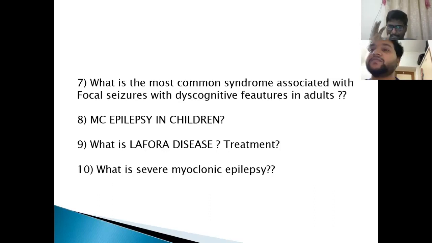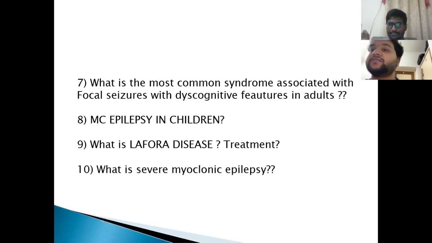Important point is, Dravet is severe myoclonic epilepsy, and Lafora disease is a progressive myoclonic epilepsy. We have two syndromes in relation to progressive myoclonic epilepsy. One is von Wright-Schlenberg syndrome, another one is Lafora disease. What is severe myoclonic epilepsy? That is Dravet syndrome.